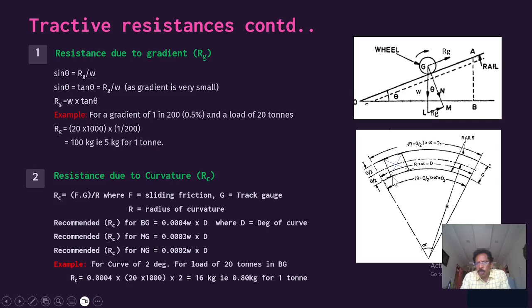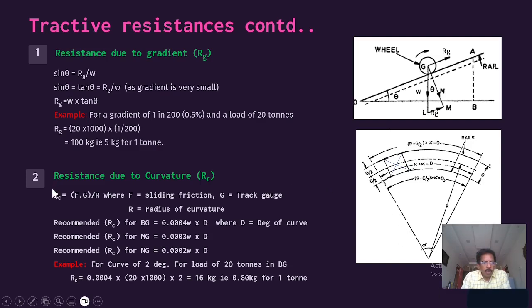Suppose we want to know about the inner rail of the track: R minus G by 2 into alpha will be the length to be covered by the inner rail. For the outer rail, it is R plus G by 2 into alpha. Because of the difference in length, there will be some differential movement, and thereby some resistance. The more the gauge, the more the resistance. And the sharper the curvature, the more resistance there will be.